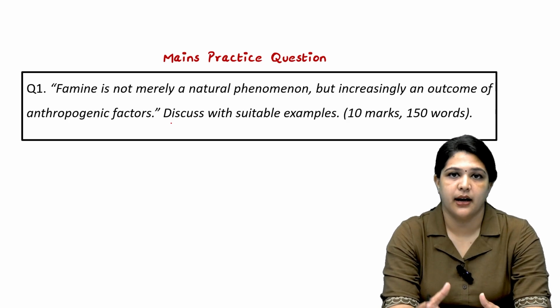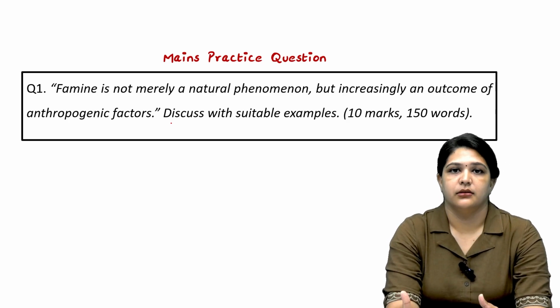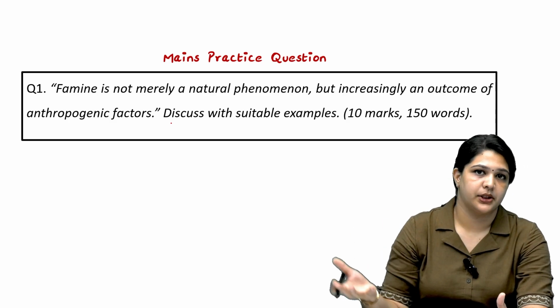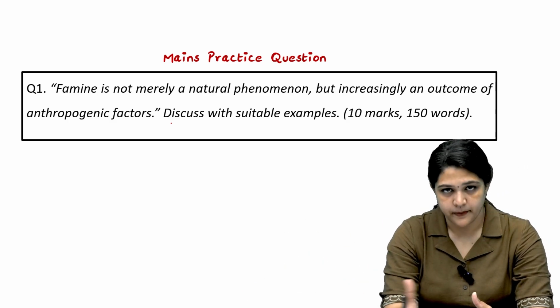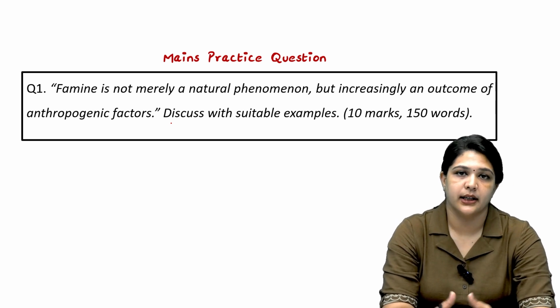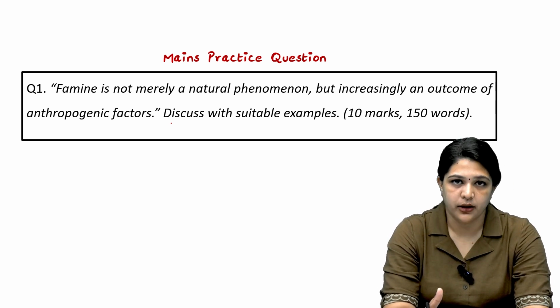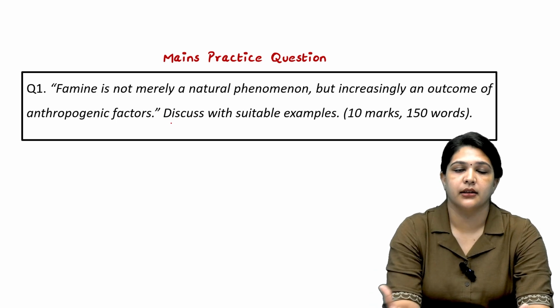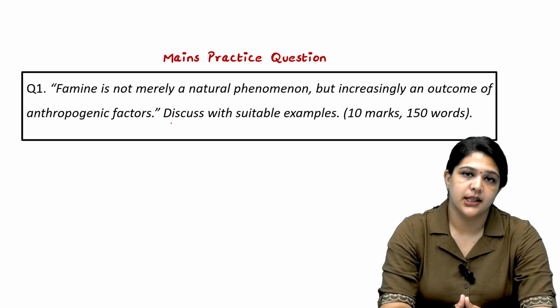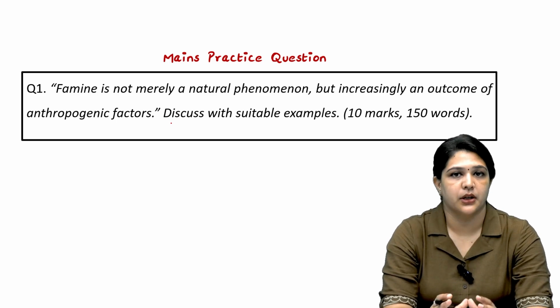Drought is where we have less rainfall, leading to dryness. That in turn affects agricultural production, which might lead to famine. Famine is persistent hunger in a population who are not getting access to food, leading to malnutrition, and the severe effect of famine is death. So this question first discusses what famine is.